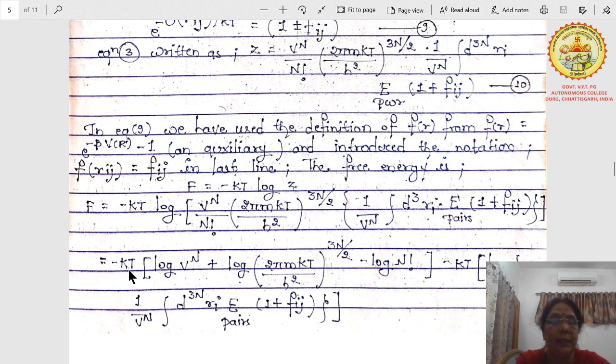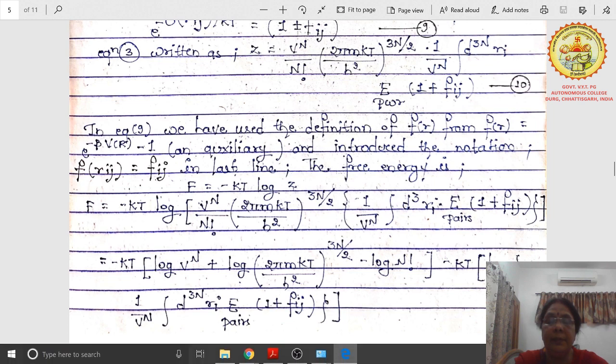Then you will get minus kT. Then you have to remove the bracket and see the log rules. We will get log V to the power N plus log of (2 pi m kT upon h square) to the power 3N by 2 minus log of factorial N, minus kT log of 1 upon V to the power N, minus kT log of the common integral d3 to the power N r i, the product over pairs of (1 plus fij).